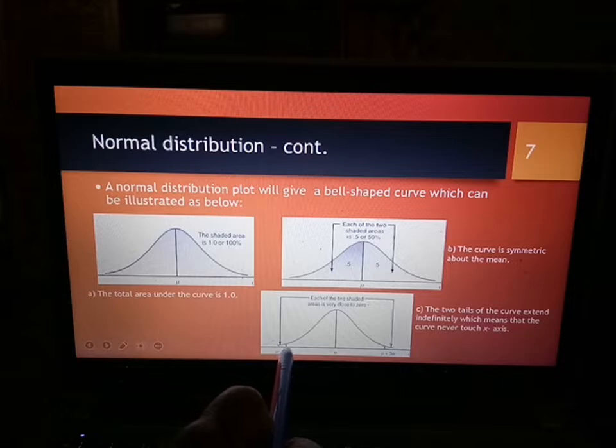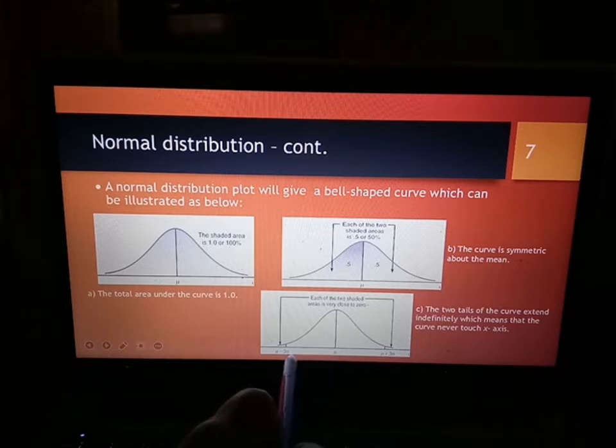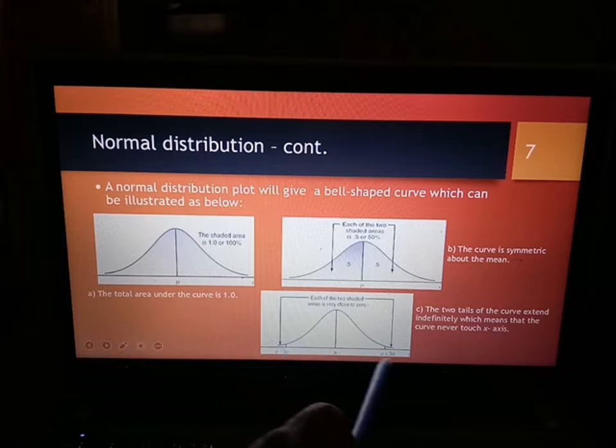Random variable. Okay, nilai-nilai random variable kat sini. Okay, tapi dalam area ni ada nilai-nilai probability. Nilai probability adalah positif. Tapi nilai-nilai random variable it can be negative. So kalau sebelah ni mu minus 3 sigma can be negative value. Sebelah sini mu plus 3 sigma can be positive value.